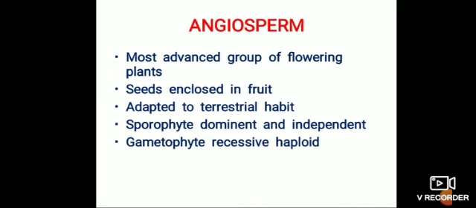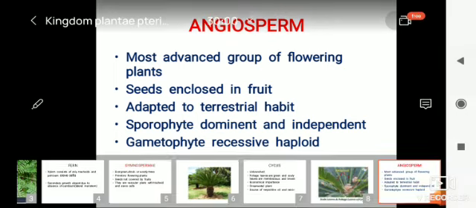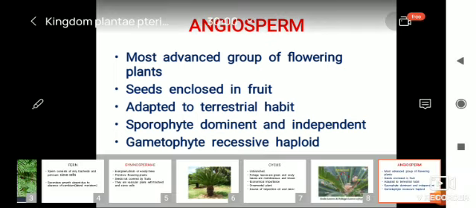Sporophyte means generally root, stem and leaves. Gametophyte means enclosing gametes like antheridia, archegonia, like anther, ovary, microsporangia, megasporangia.